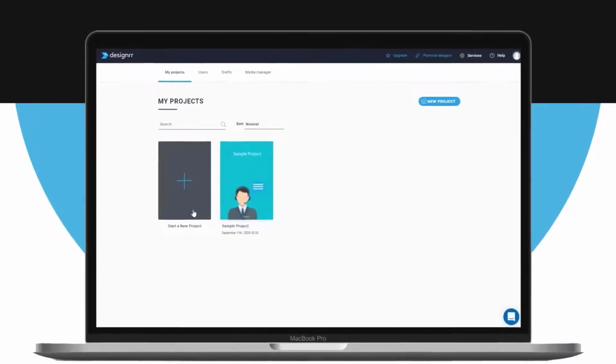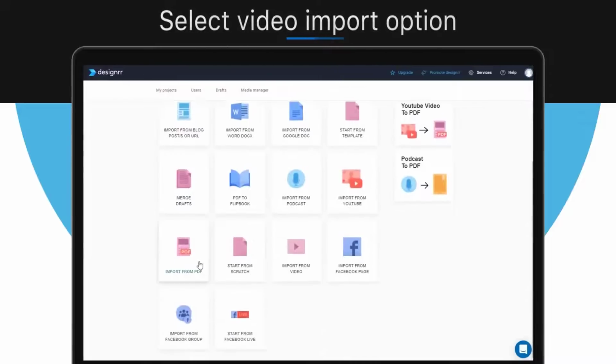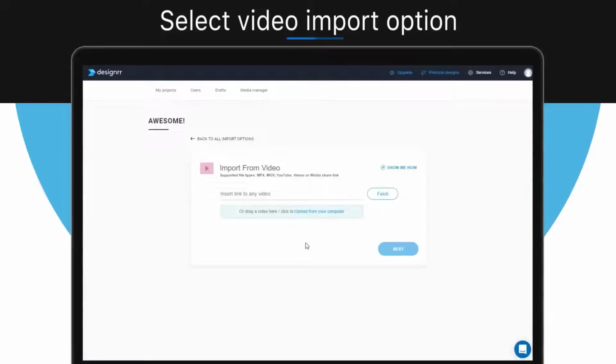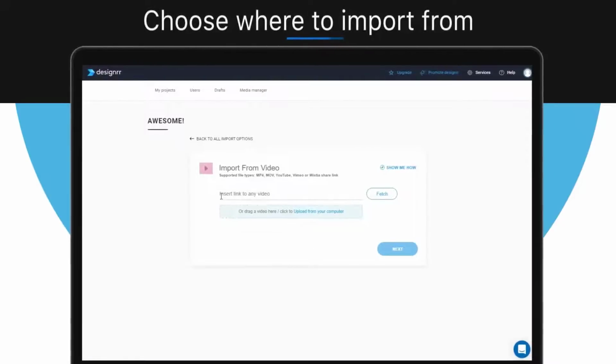First, start a new project by clicking the New Project button. Now choose the video import option by clicking on this button. Now you need to choose where you want your video to be imported from. You can either use a link to your video, we also support Wistia and Vimeo links, or you can upload it from your computer. For this video, we'll use the second option.